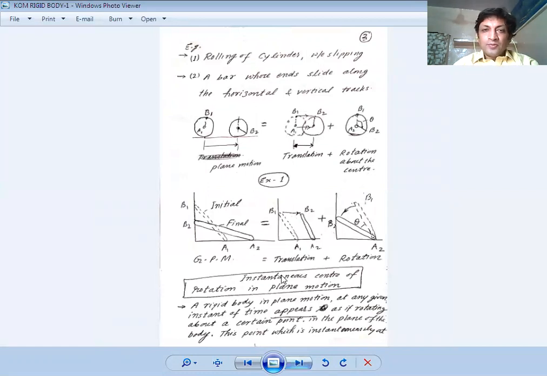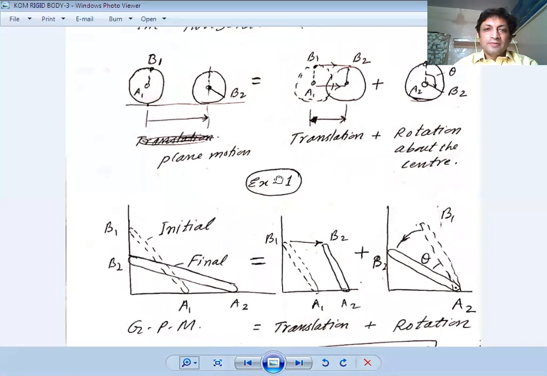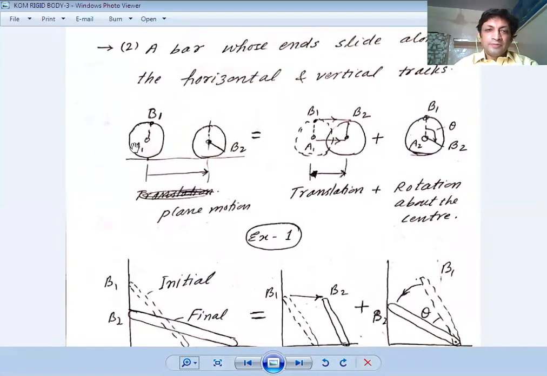How? Now we will see some examples, like rolling of a cylinder without slipping. Here this cylindrical part is rolling. Due to its rolling, there are two types of motions.